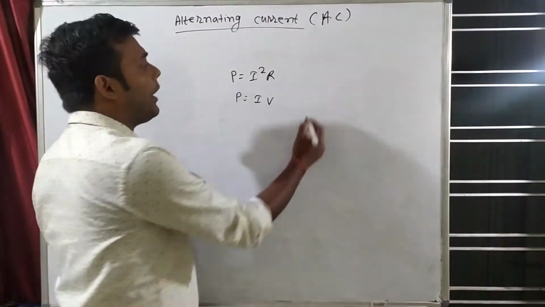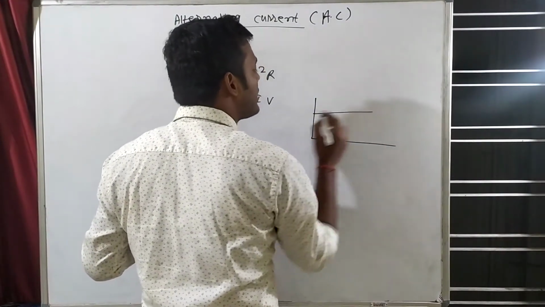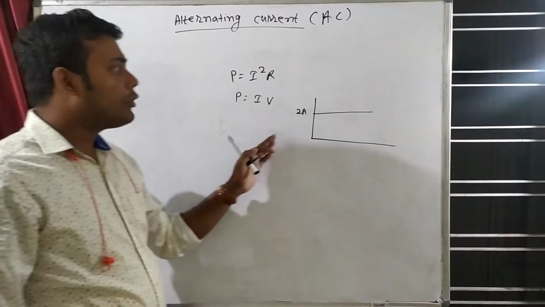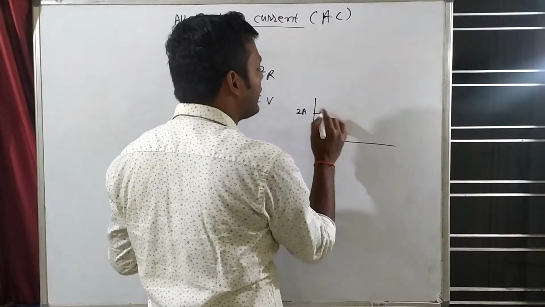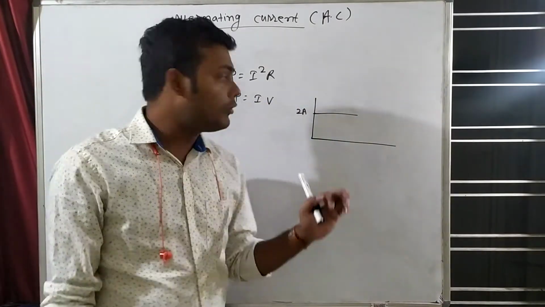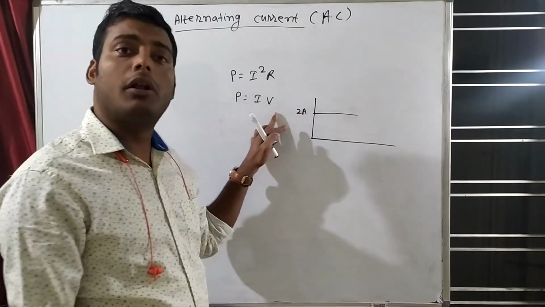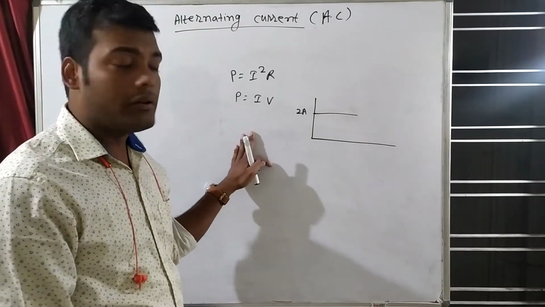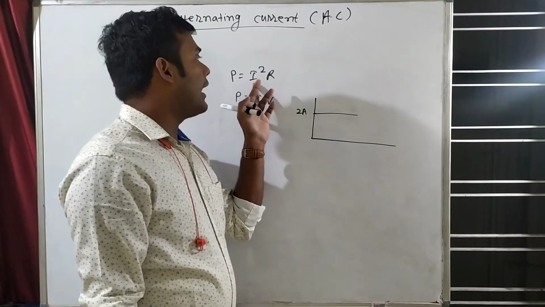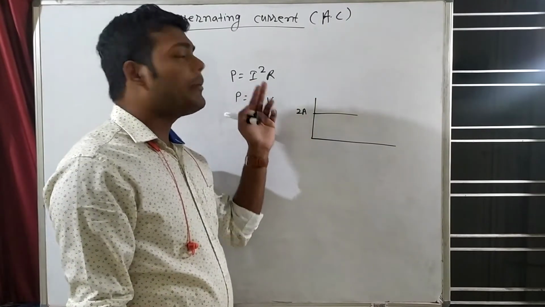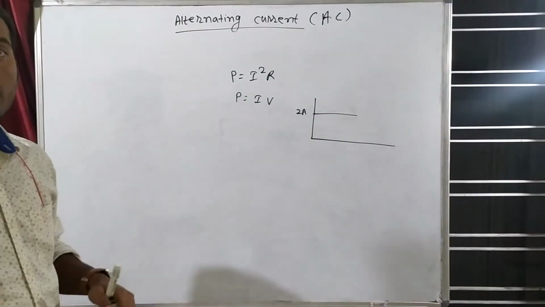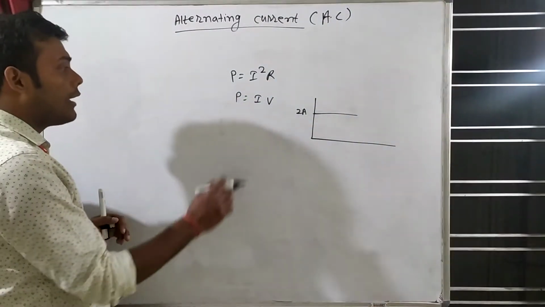When we calculate power, suppose this is a direct current of 2 ampere. Then we will write current is equal to 2 ampere and multiply it with the voltage, and we will get the power. Or if we know the resistance of the circuit and the current, I will write the current 2 ampere, and 2 squared into resistance, we will get power. So power is equal to I squared R, right?